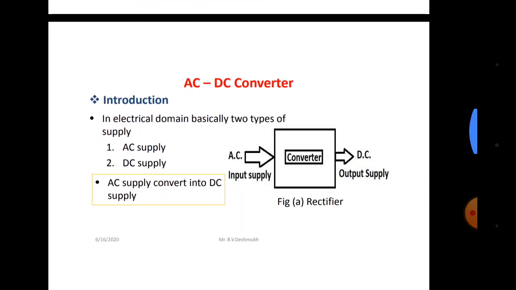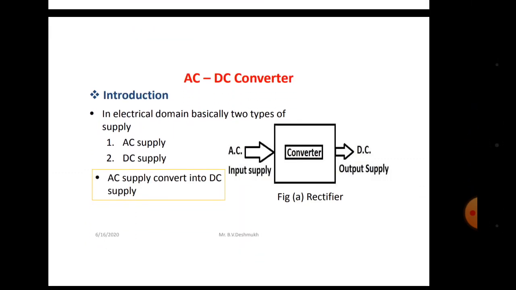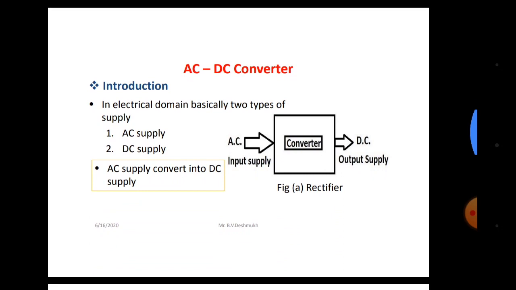Introduction of AC to DC converter. In general, we know that in the electrical domain, two types of supply are available. One is AC supply and the second one is DC supply. If this AC supply is converted into DC supply with the help of a converter, that device is called a rectifier, or we can say AC to DC converter. Basically, any type of AC to DC converter is called a rectifier, as shown in figure A.